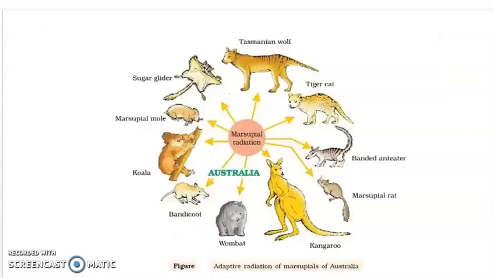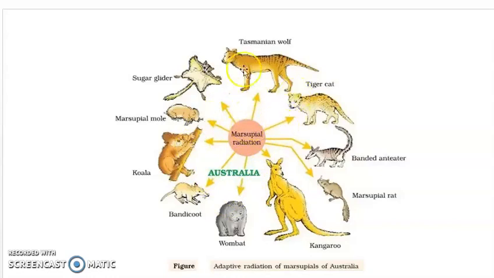Let us take another example. This is also given in your NCERT. You can see the picture in your NCERT, which suggests that there must be some common marsupial ancestor, and from that different branches of marsupials have evolved in a particular area called Australia. And Australia is an island country, a very large island.